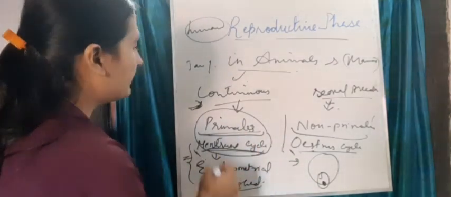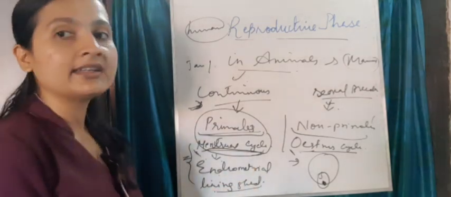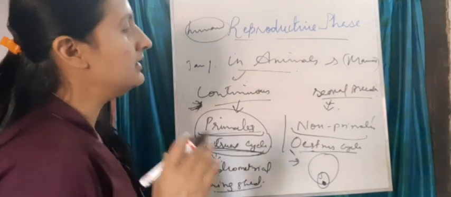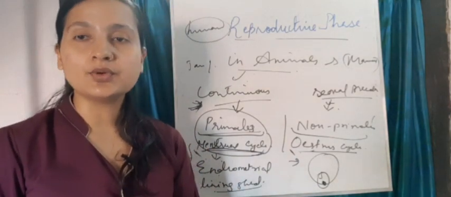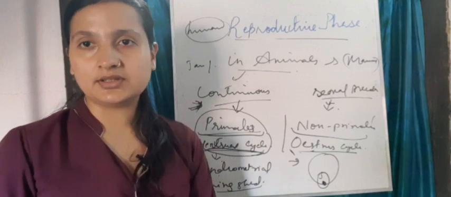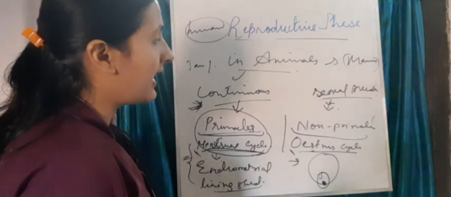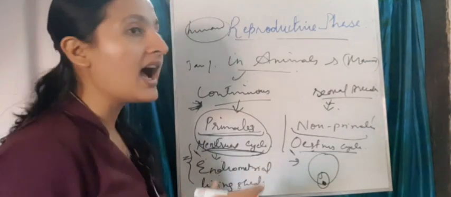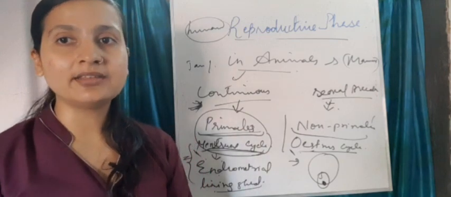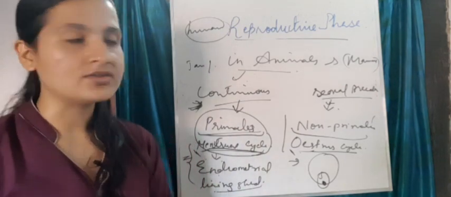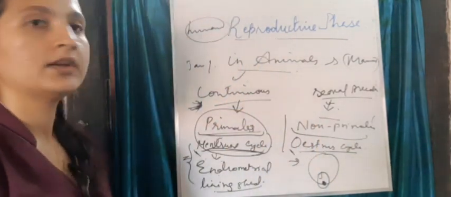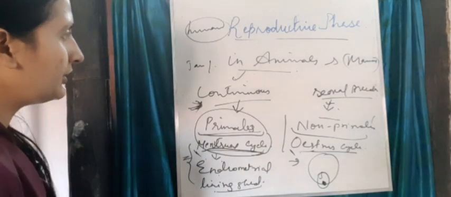Based on this, when they can breed, they are called continuous breeders and seasonal breeders. Continuous breeders are those who can breed any time of the year, and seasonal breeders are those who have a particular season where they allow for mating. All right, I hope this is clear to you.